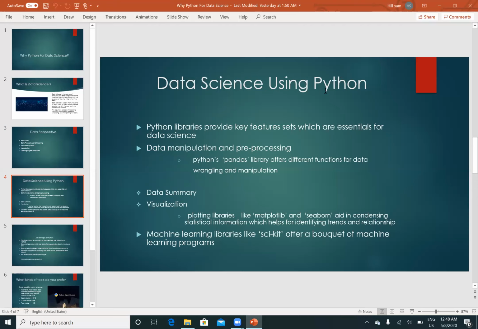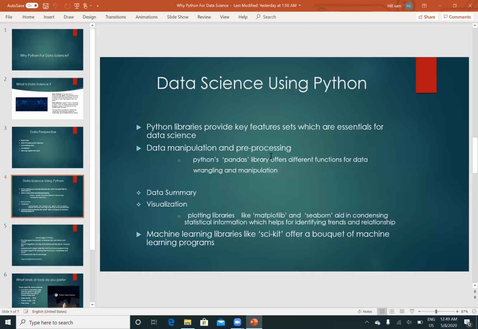Okay, and why are we preferring only the Python programming language for data science? What are the advantages? What does it consist of? Let's see now. So Python libraries provide key feature sets which are really essential for data science. In the previous slide, we discussed that after getting raw data, we have to go for pre-processing and cleaning. Generally, Python consists of inbuilt libraries, and mostly we'll be using the Python pandas library, which offers different functions for data manipulation and data wrangling.